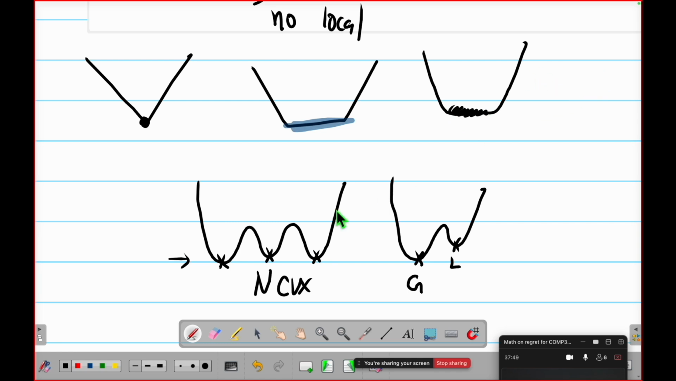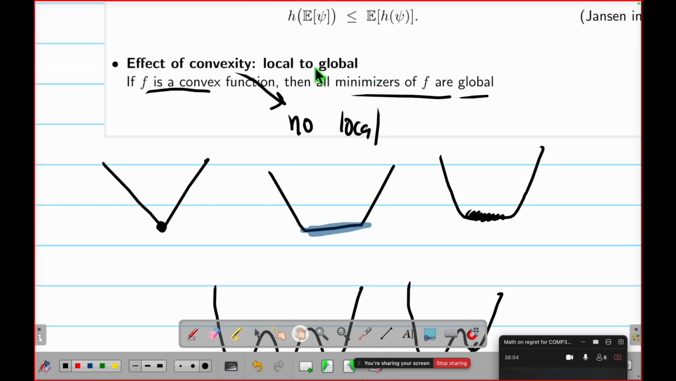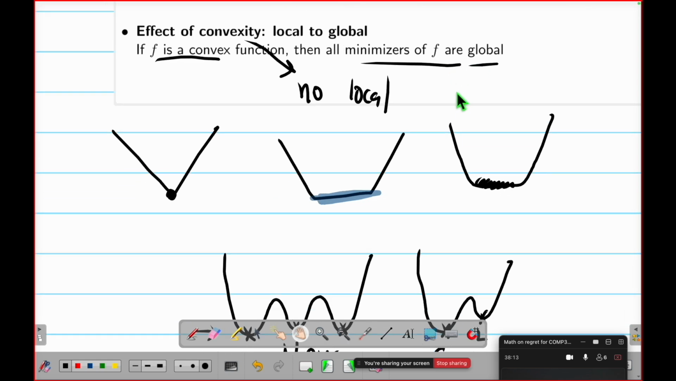Then they are all convex. This one is not convex. I have 3 solutions, but all local are global. This one, I only have 1, not convex, and only 1 global and 1 local. So global or not is because of convexity. Convexity only says no local minima. All local minima are global. It says nothing about how many of them, whether you have only 1, or whether one exists.